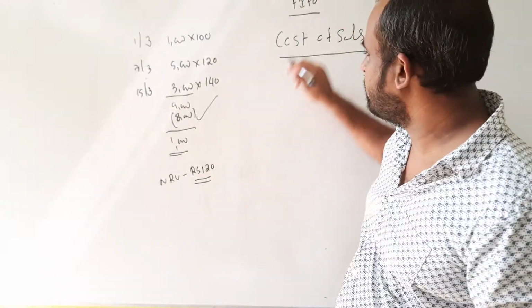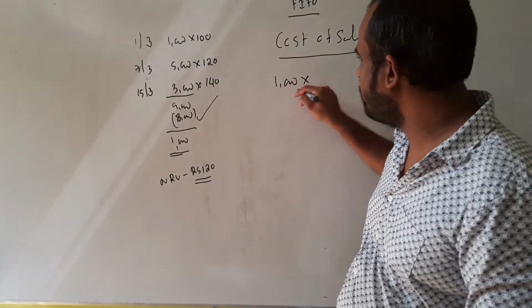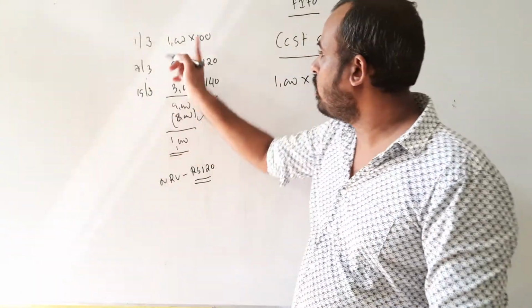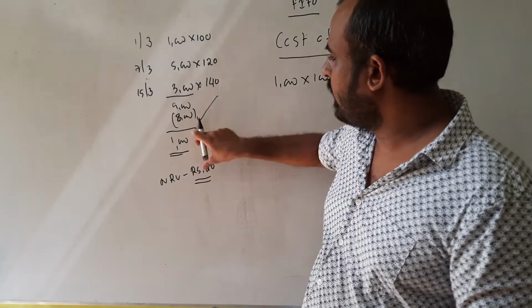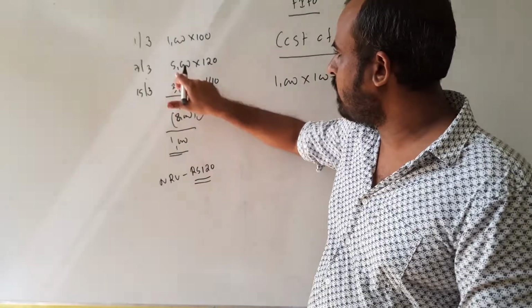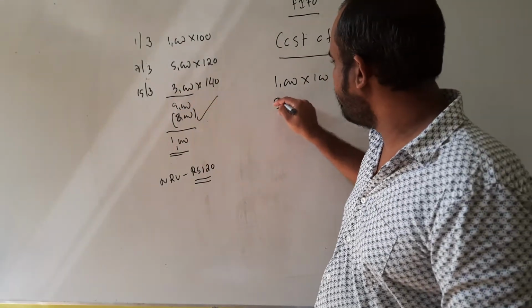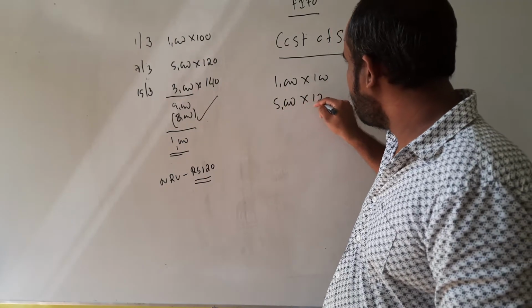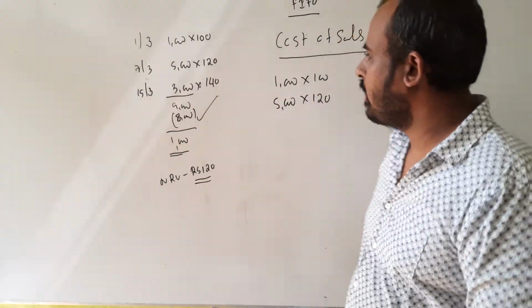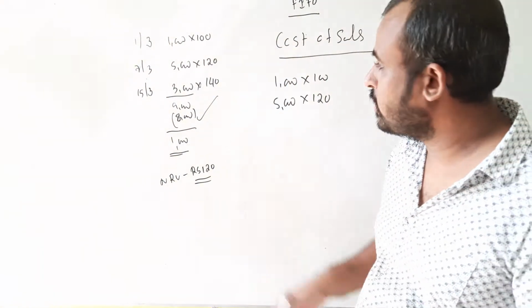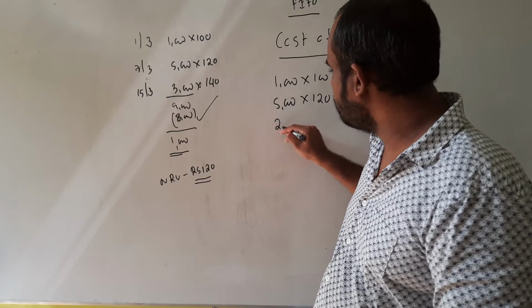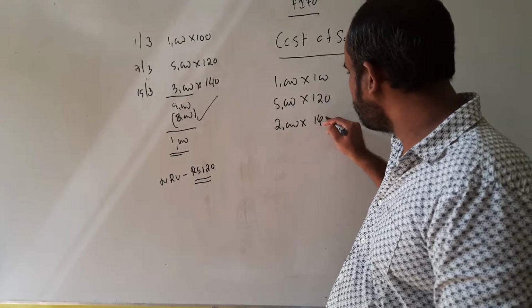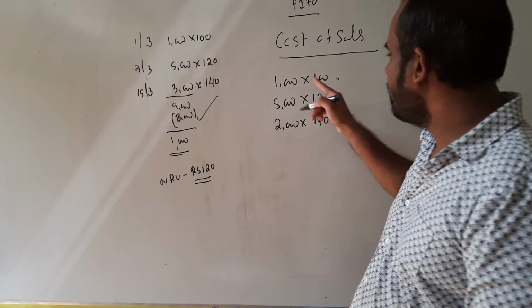Assumption is first in first out. That means you need to assume this 1,000 units you have issued first. These 1,000 units you have issued at 100, right? And then you are issuing the 8,000 units, so you have to issue this 5,000 units also entirely. That cost is rupees 120. Altogether 6,000 units you have issued. Another 2,000 more units you need to issue, that you are issuing at 140.